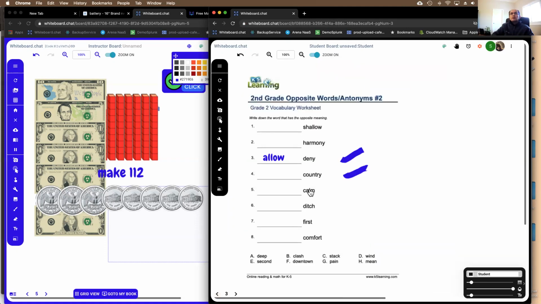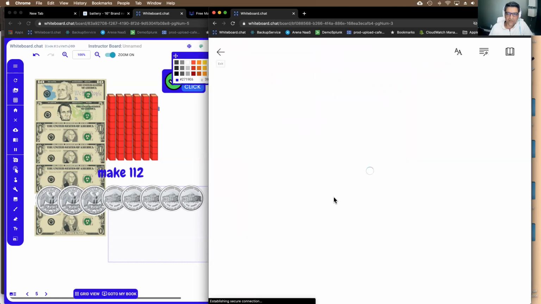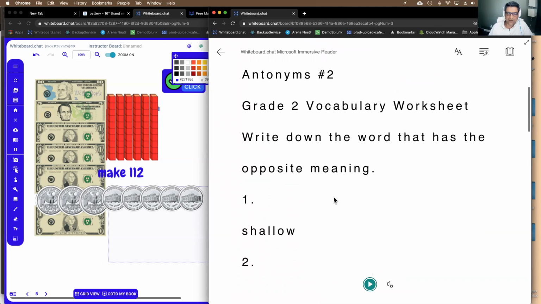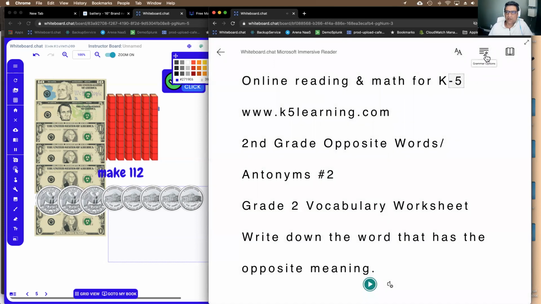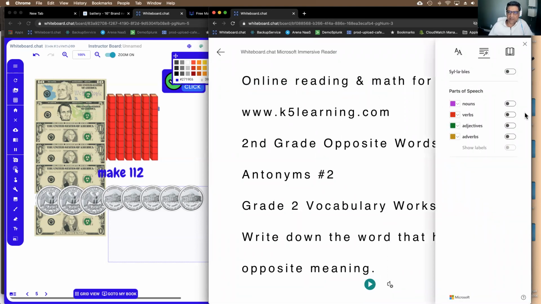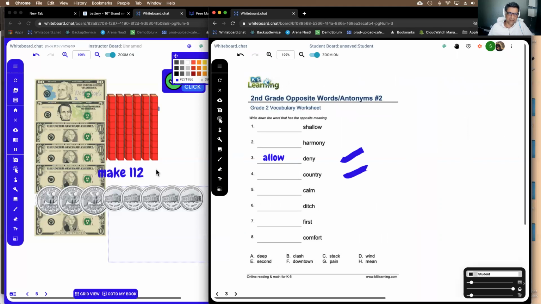We also have Microsoft's Immersive Reader built in. So any other text that is put in here, you can say, hey, read in Immersive Reader, right? And that opens up the Immersive Reader. If you're not familiar with Microsoft's Immersive Reader, it's super powerful. It can actually read it out in English or the same language. You can change the language where it can actually translate it. You can highlight verbs and grammar options, nouns and verbs separately. So this is super powerful as well for kids who are learning to read, right? So it makes it easy for them to understand what you're trying to say with PDFs, with text, images, any of that stuff.